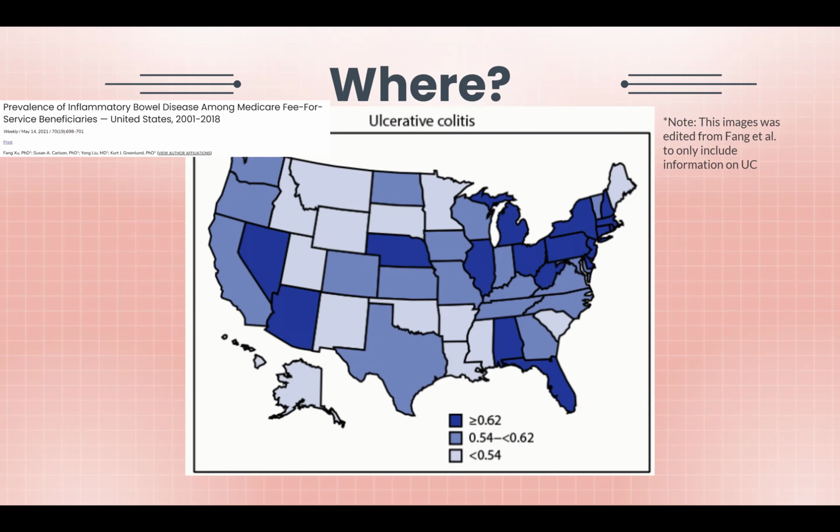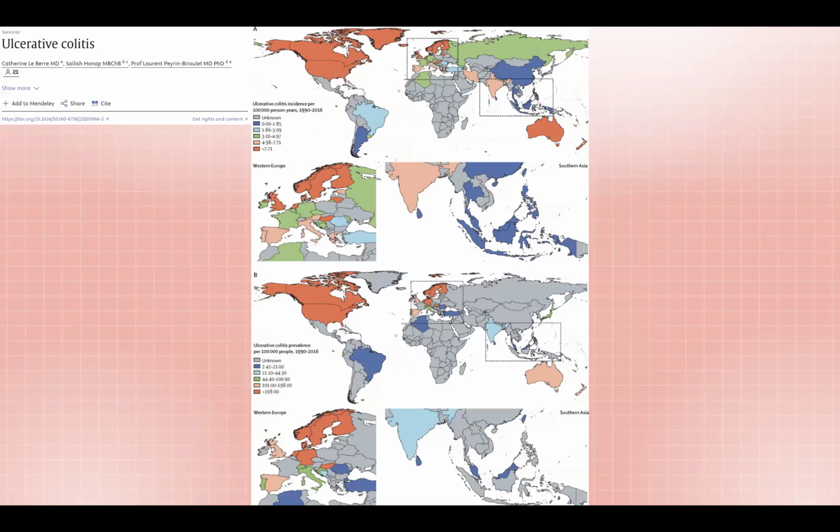In Florida, we have a high percentage of ulcerative colitis. But in places like the South, and Texas, we have a lower percentage of ulcerative colitis because there's higher African American and Hispanic populations there. We can also see this globally, this same trend in places like the United States, Northern Europe, Australia. We have high ulcerative colitis. But if we look at Asia, Brazil, South America, really, there's very few cases of ulcerative colitis.